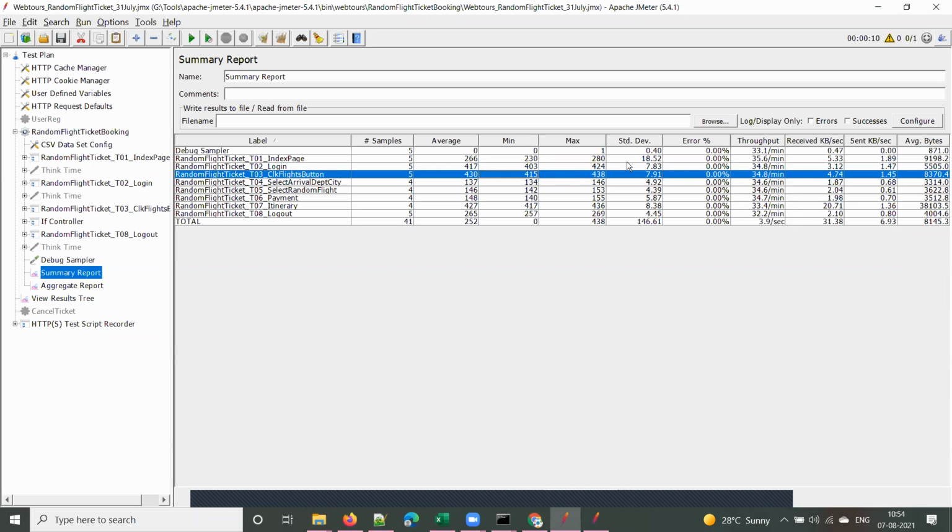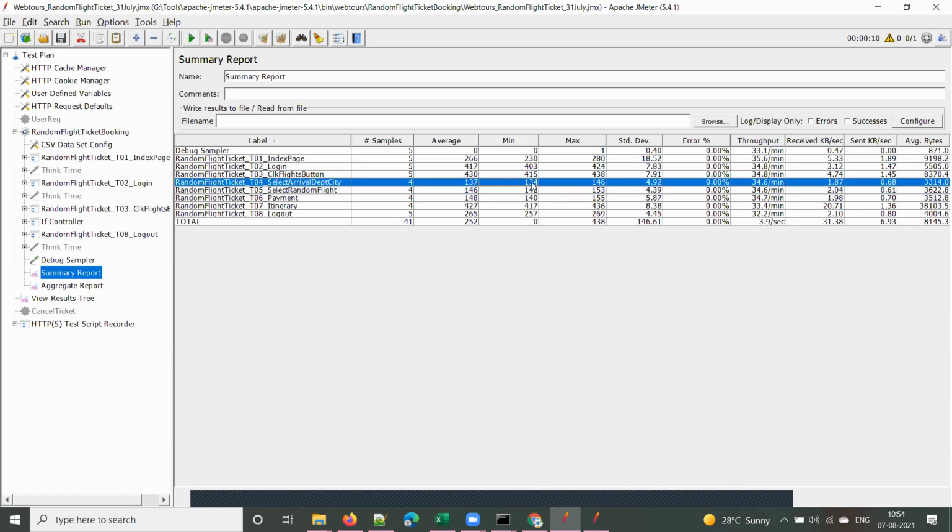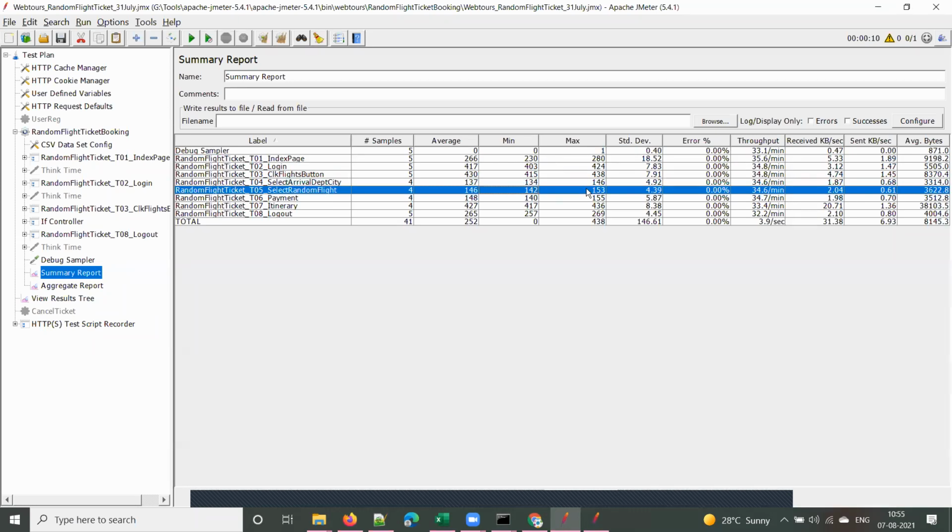That is the reason you are seeing the standard deviation value is high. For all the other values, you don't have that much difference between minimum and maximum. Here it is only 12. The difference between minimum and maximum is only 12. Here it is only 11, and so on.